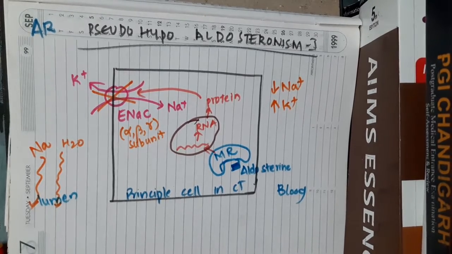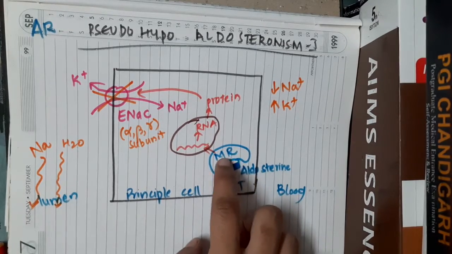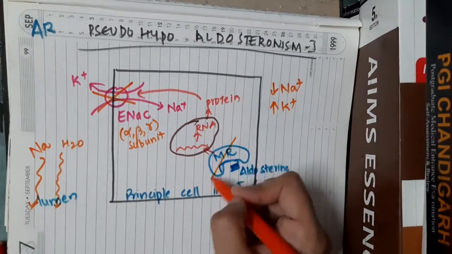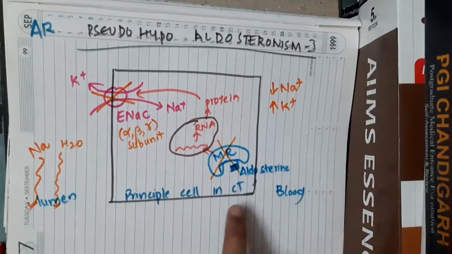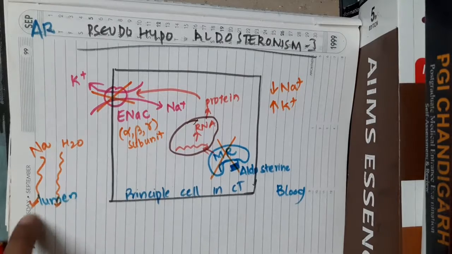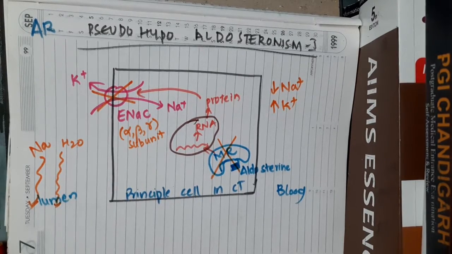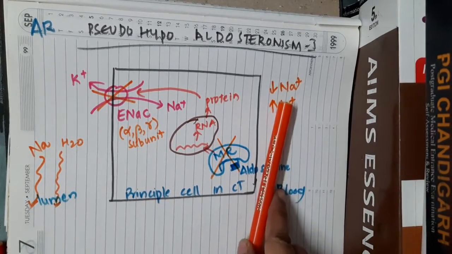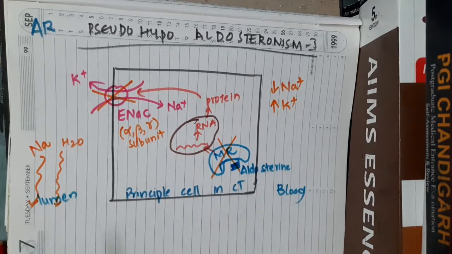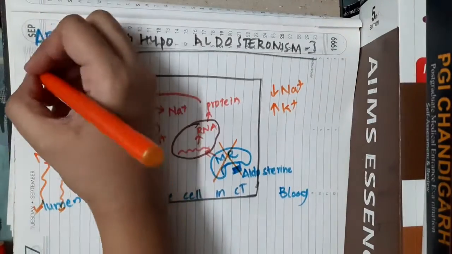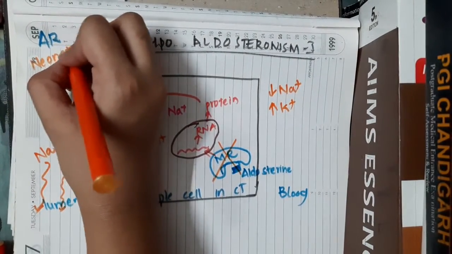Then, if there is a mutation in the aldosterone receptor, that is the mineralocorticoid receptor, even then there is no formation of epithelial sodium channels, and as a result sodium is excreted and potassium is retained in the blood. So hyponatremia and hyperkalemia occur in this condition. This is also an autosomal recessive condition, and it is seen in the neonatal period.